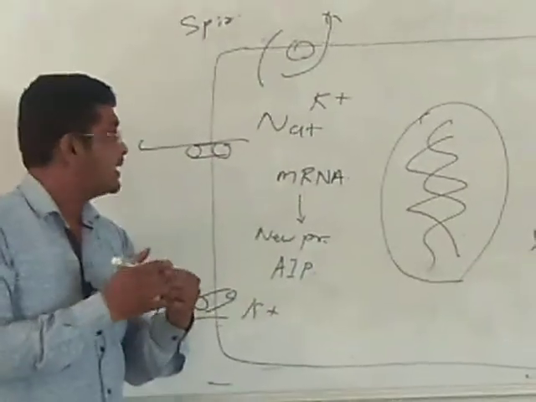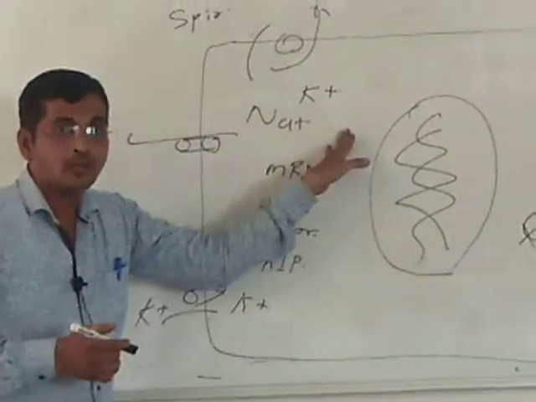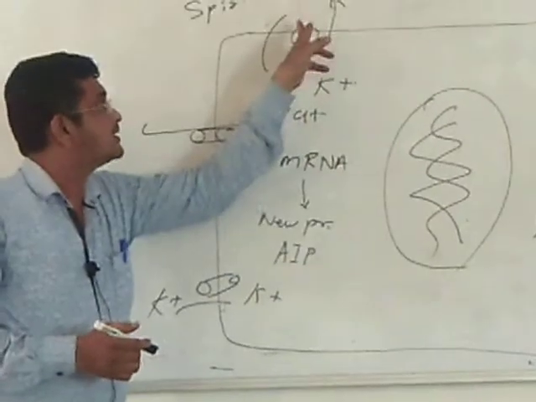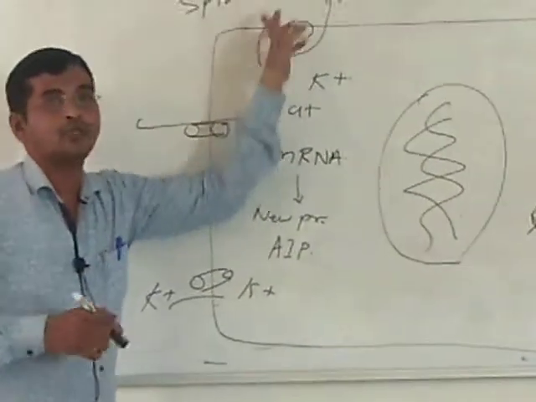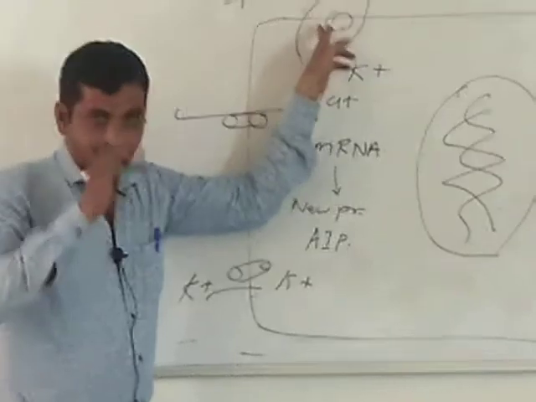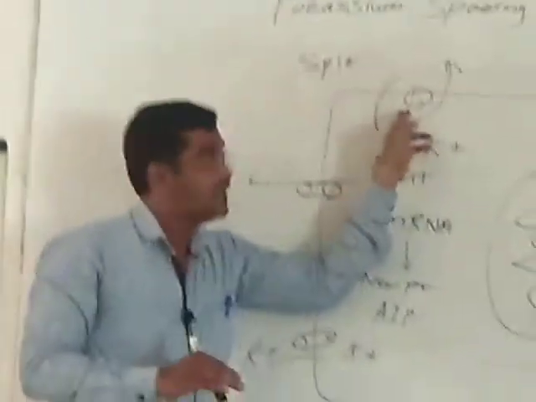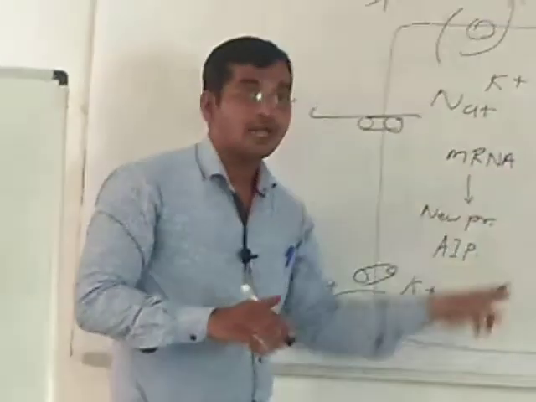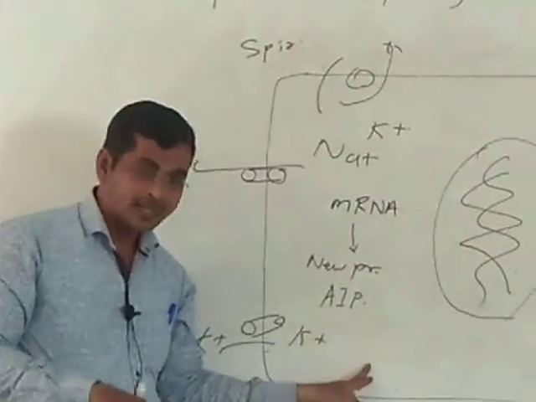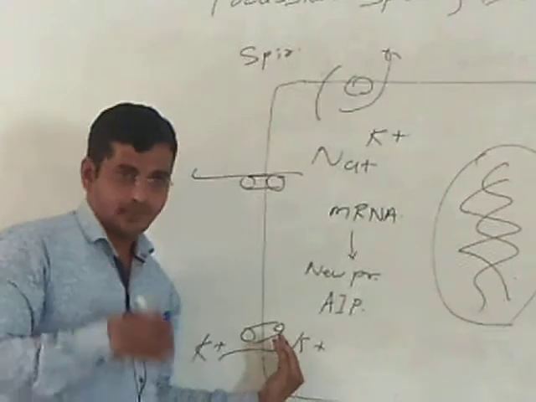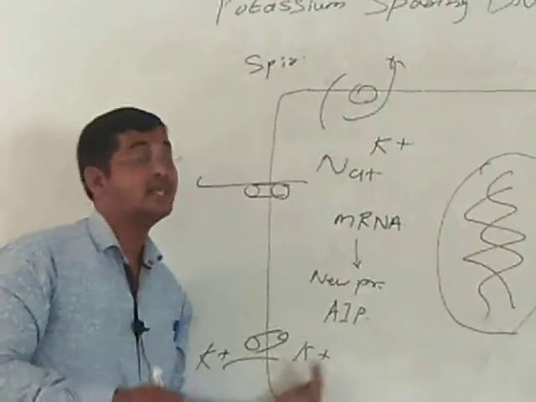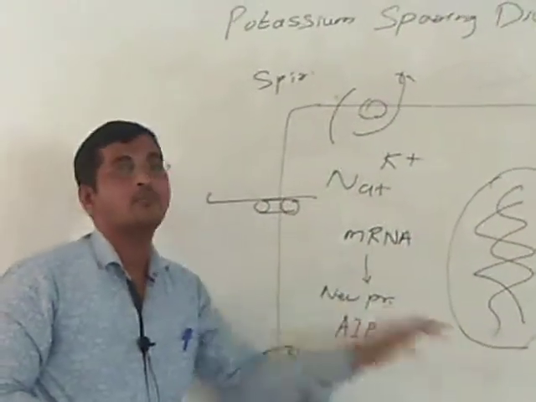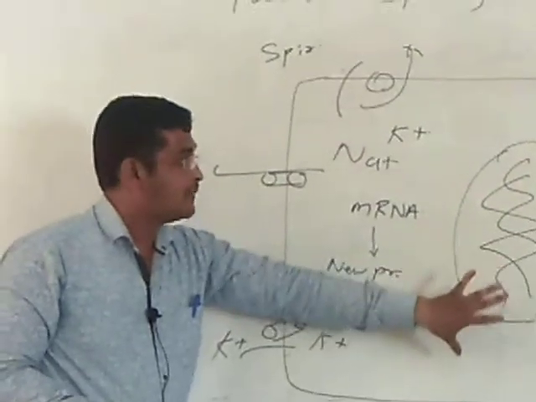Normally क्या होता है कि जब सोडियम ही reabsorb नहीं होगा, so what will happen? The activity of sodium potassium ATPase enzyme is inhibited. If this activity is inhibited, so level of potassium is reduced in your basolateral membrane and the excretion of potassium is inhibited. In this way we can save the potassium. Okay, very simple mechanism is there.